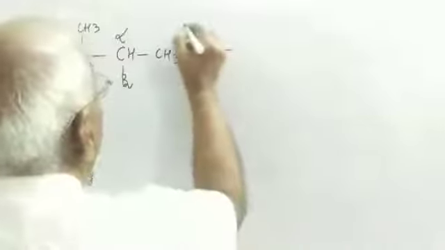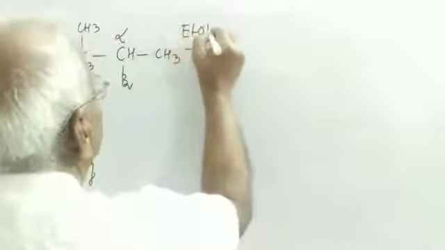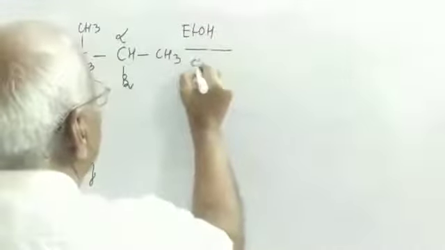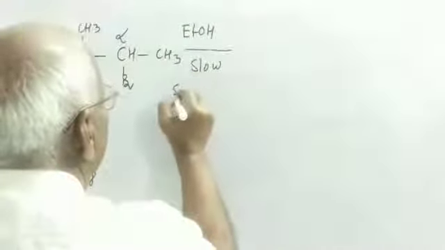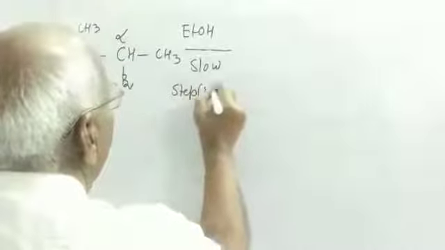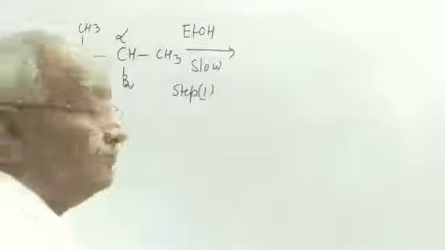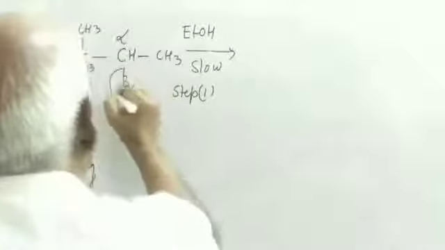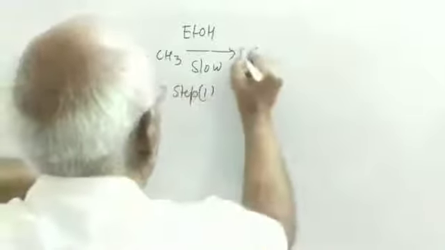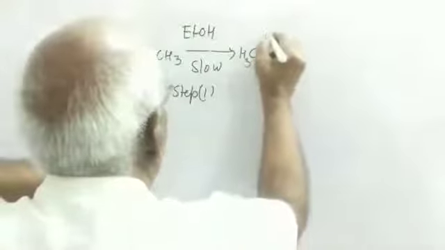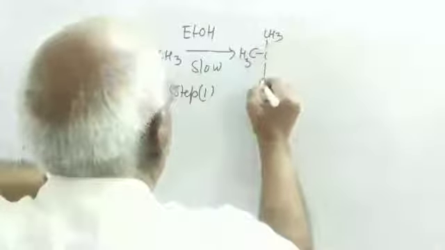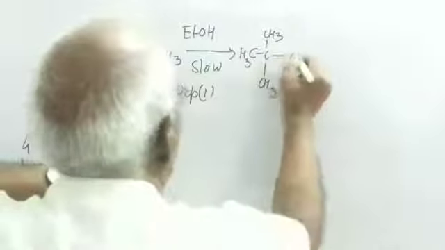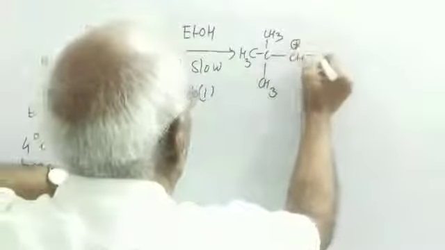The reaction is carried out in presence of, say, ethyl alcohol. This is the slow step. This is step first. So loss of bromide by solvation energy, already discussed, gives the CH3, CH 2 degree carbocation.